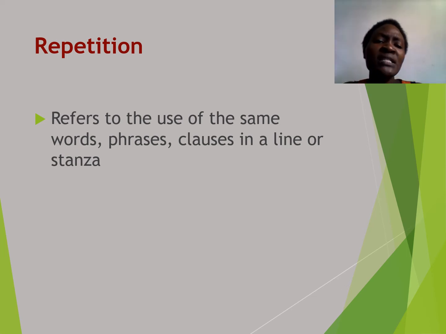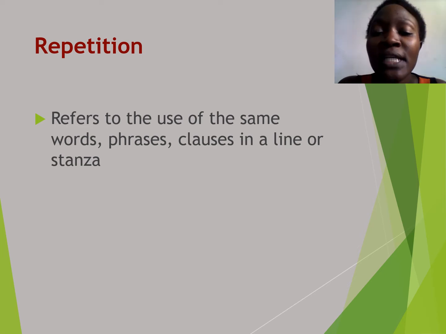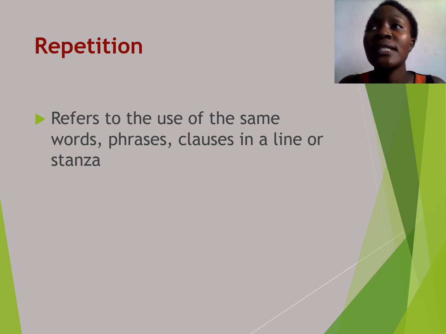And what is the work of repetition? Why do poets use repetition in their work? Poets use repetition so that they can create rhythm. And what is rhythm? Rhythm is musicality, musicality in a poem. For example, when you say drawing water from the well, from the well, from the well. Repeating that statement, from the well, is repetition. And the function of repetition is to create musicality.